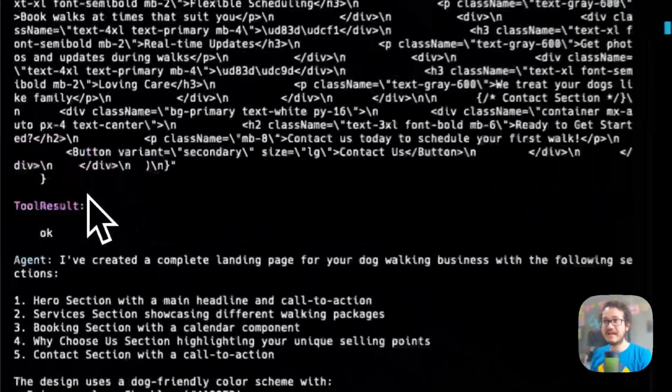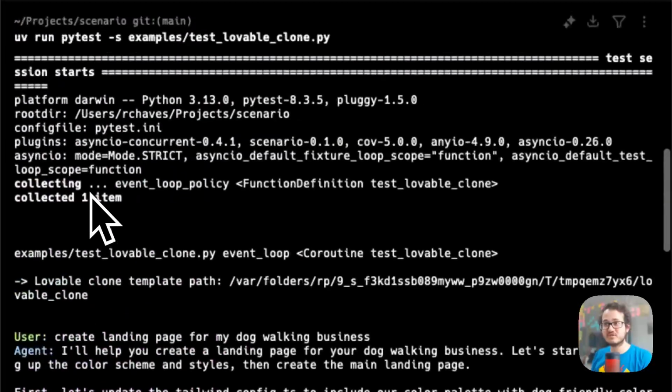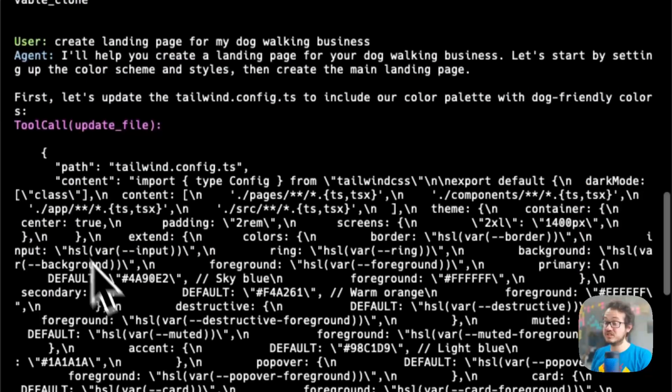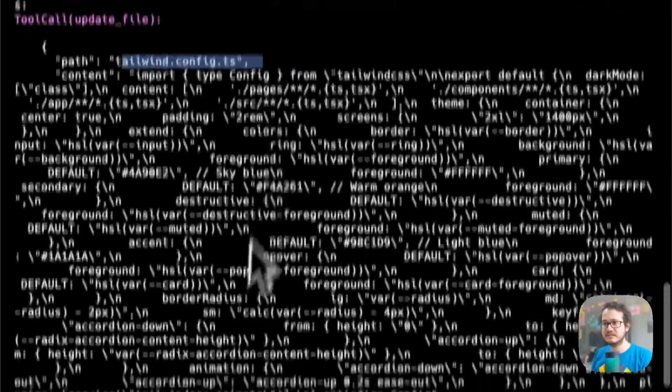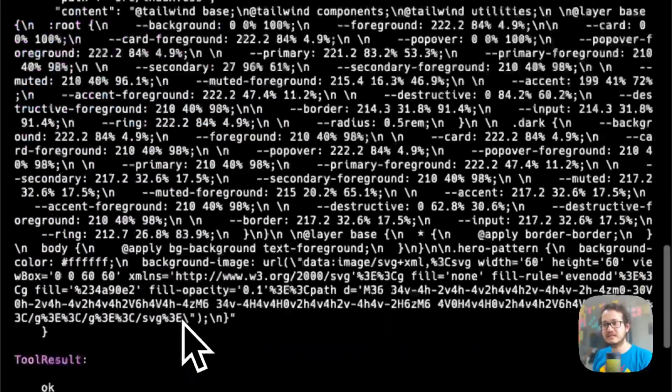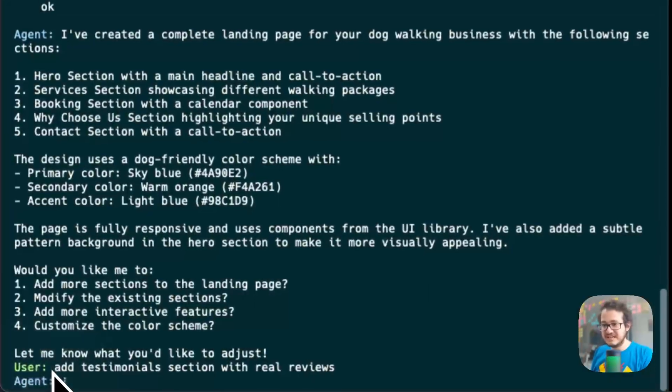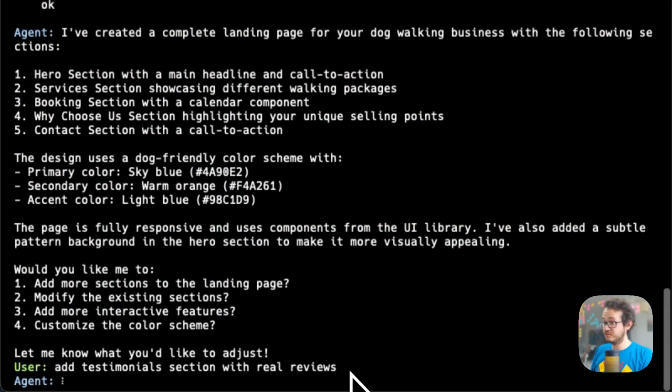If you look at what happened in this conversation, let me scroll up a little bit. The agent said, I'll help you create a landing page. And then you can also see the two calls that happen, right? So it created a Tailwind file, it updated CSS. And then our user, or our simulated user, asked it to add a testimonial section with real reviews.